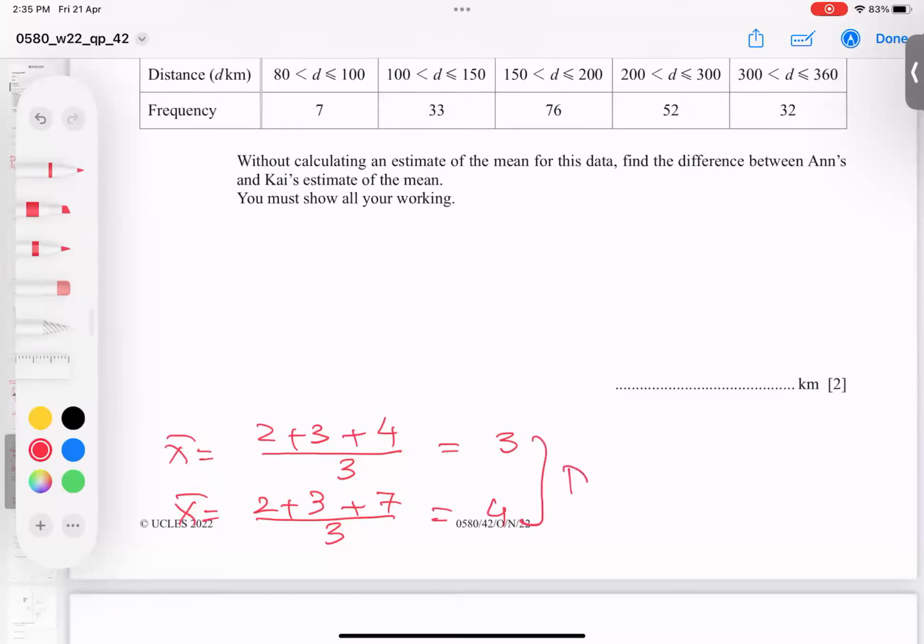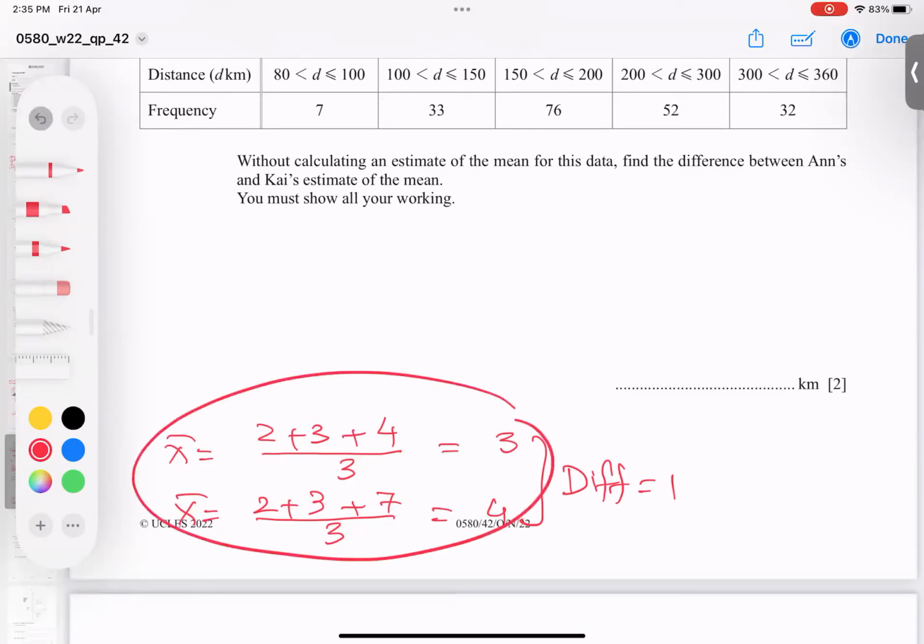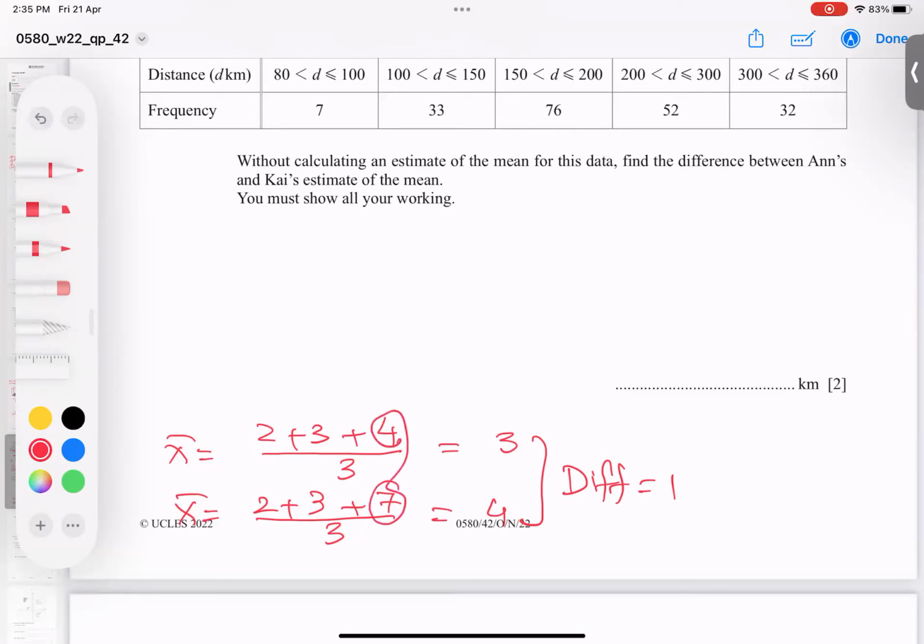And the difference between the means is how much? 1. This technique, I am doing the full working, but he said no, don't do this working. So let's see how we can do it from here. This 7 and this 4, you will subtract. After subtracting, divide by the 3. And look, I got the same answer.